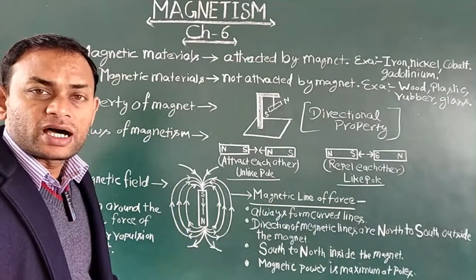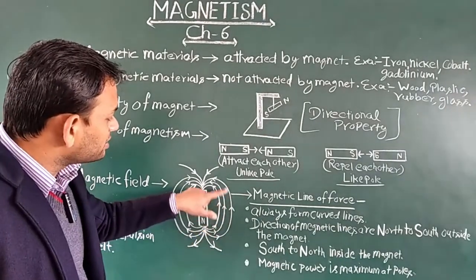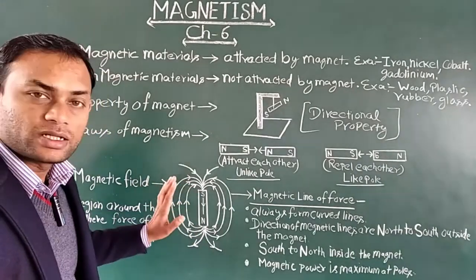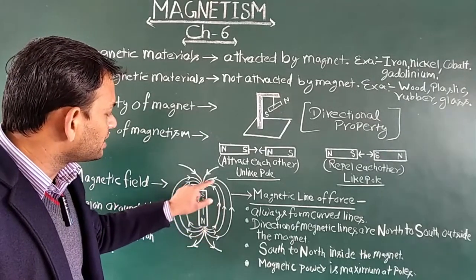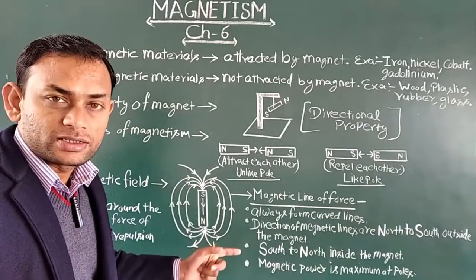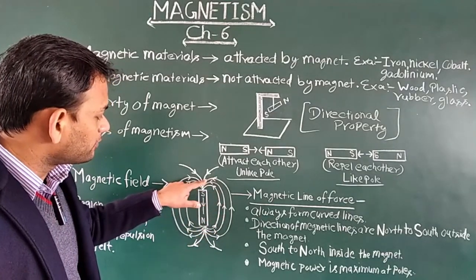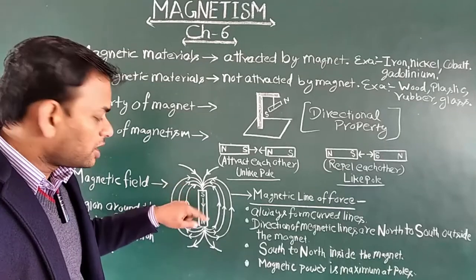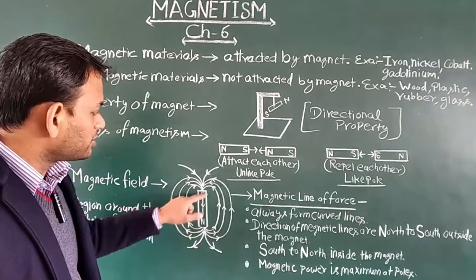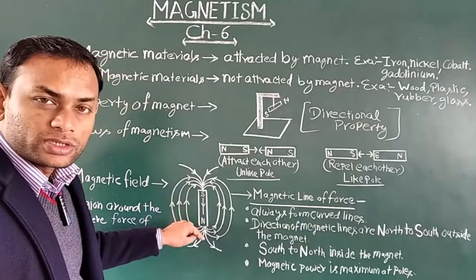Here are some characteristics of the magnetic lines of force. First, magnetic lines of force are always in curved shape, as you can see here around the magnet. The direction of the magnetic lines of force is always north to south outside the magnet. And inside the magnet, what is the direction of the magnetic lines of force? That is south to north.